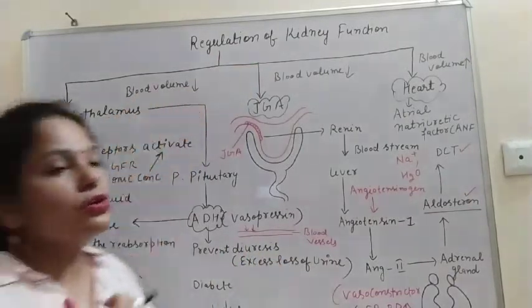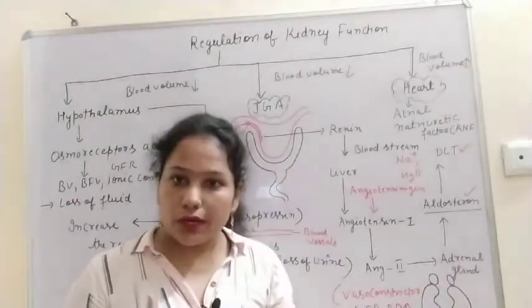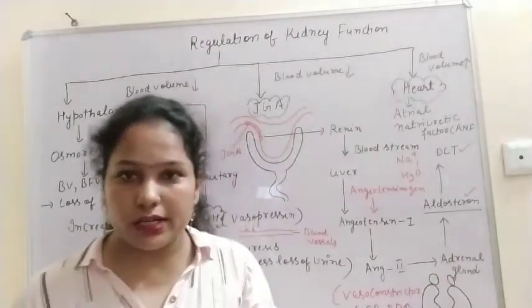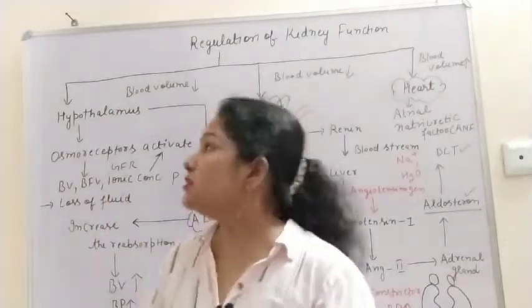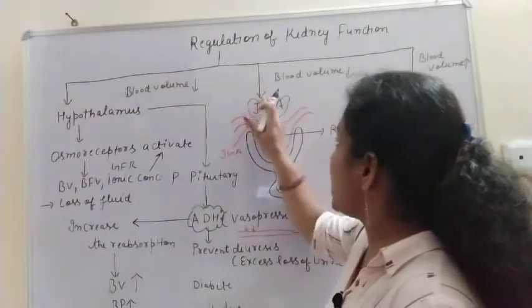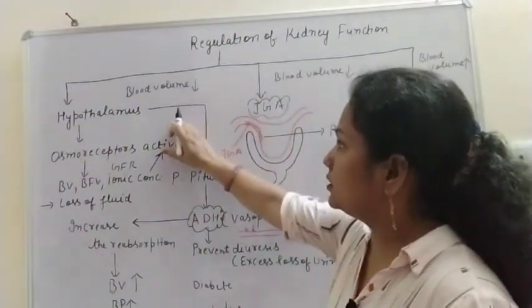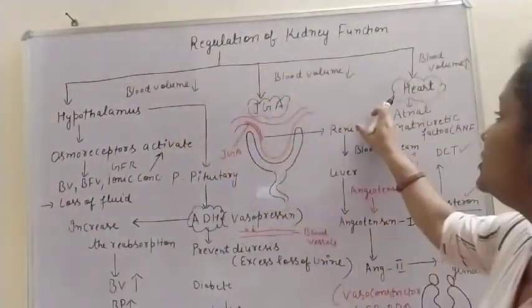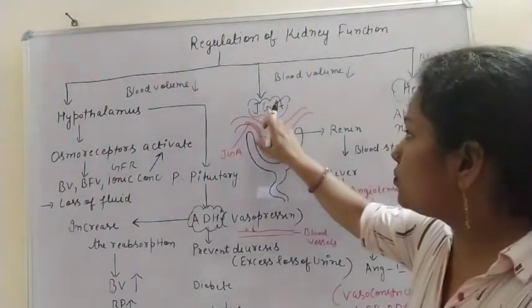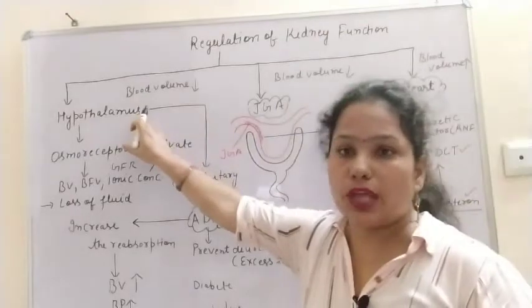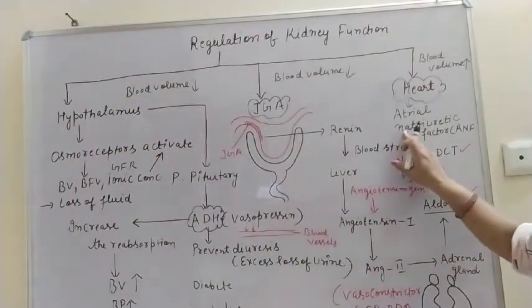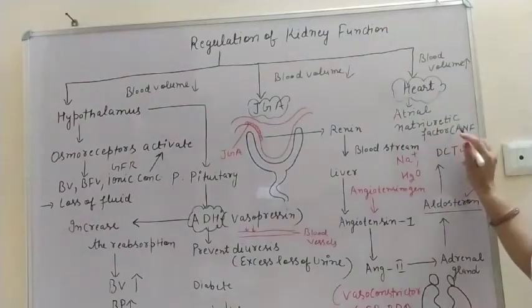Means if the body fluid volume or the blood volume or the GFR, glomerular filtration rate, decreases, then the hypothalamus and juxtaglomerular apparatus work. But the function of the heart is opposite of both, because the heart releases atrial natriuretic factor, ANF.